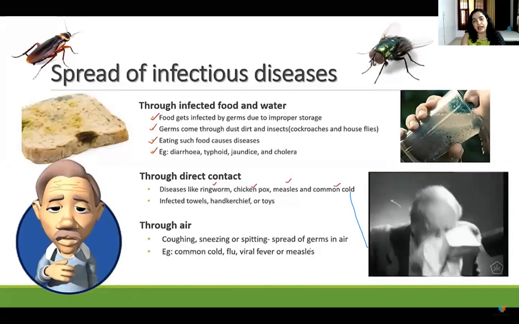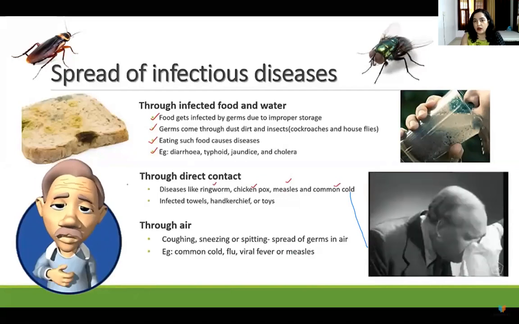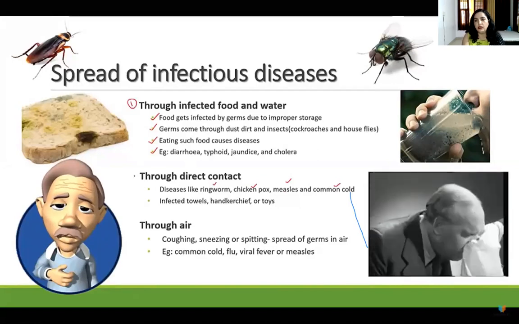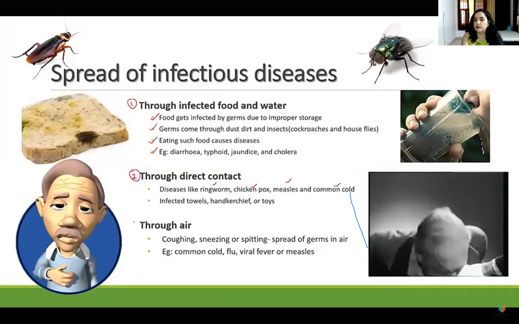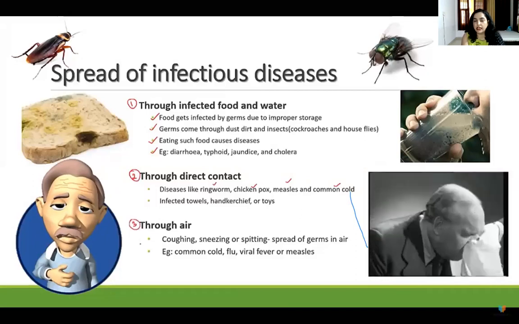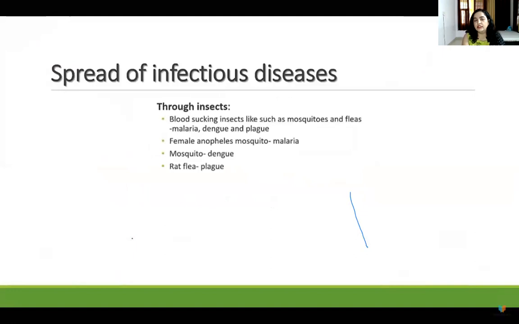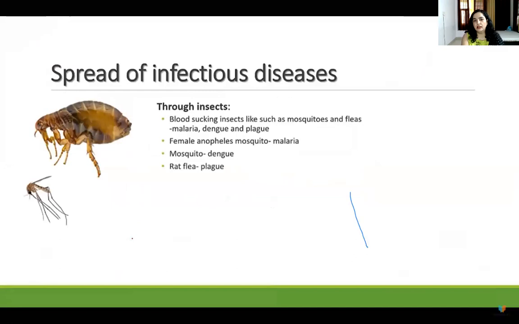See, a virus is actually a dead organism, and once it comes in contact with a host, a living body, it starts dividing. So it takes over the functioning mechanism of the host. Otherwise, it is a dead organism. Another way of spread, and the most important one, is through insects. These are blood-sucking insects like mosquitoes and fleas, which spread malaria, dengue, and plague.